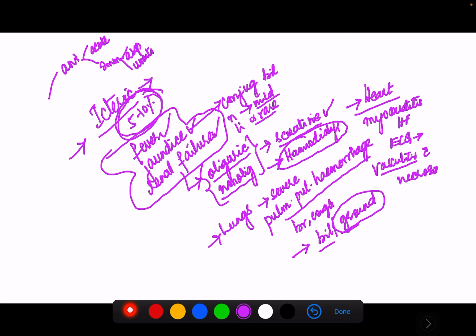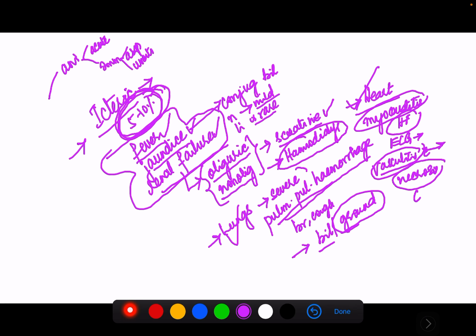So if we take this icteric form, it is seen in 5 to 10%. There will be fever, jaundice, and renal failure. Apart from this, even the heart and the lungs will be involved. In the lungs, there will be severe pulmonary hemorrhage. In the heart, there will be myocarditis and heart failure, and vasculitis might also occur with this disease. This leads to necrosis of the extremities.